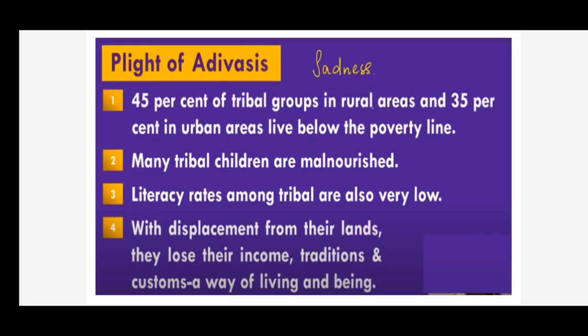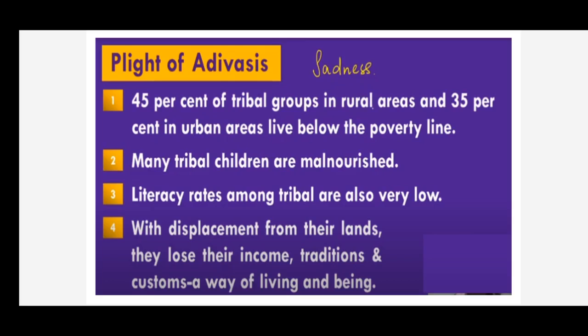Now let's learn about the plight of Adivasi children. What's the meaning of plight? It's nothing but a sad story, a sadness of the Adivasis. Why their lives have become so marginalized or vulnerable. So let's see. Here 45% of tribal groups in rural areas and 35% in urban areas live below the poverty line, children. Why has this taken place?